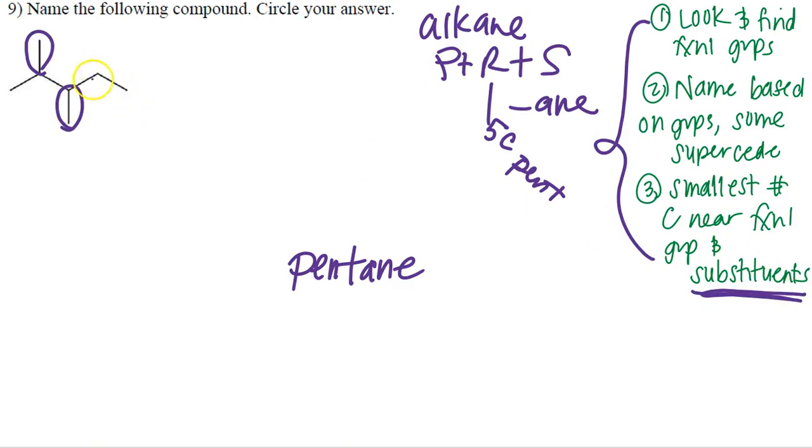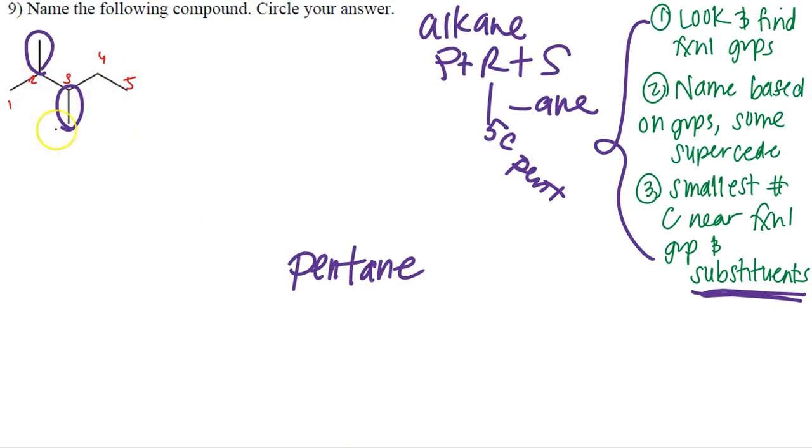So if I start here, 1, 2, 3, it's going to be 3, 4 for methyl groups. But if I start my counting here, 1, 2, 3, 4, 5, then I can have a 2, 3 dimethyl group. See what I'm saying? So that's why I always take my time first to look at the entire structure. So I know I have my pentane.